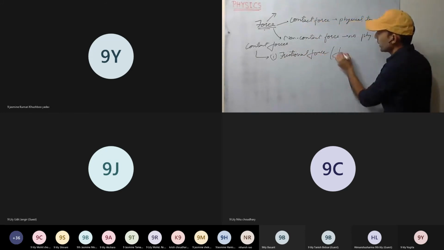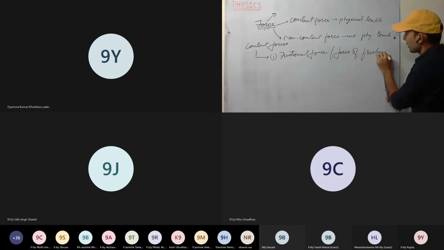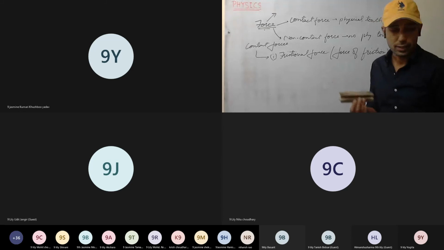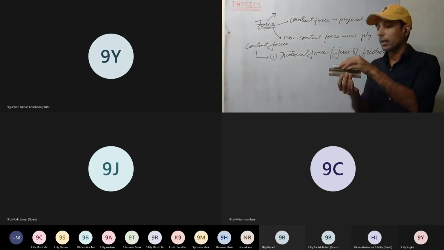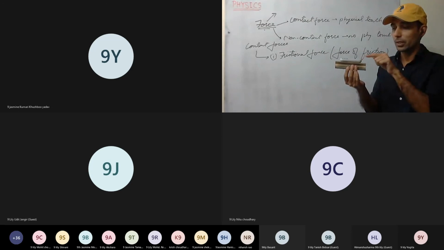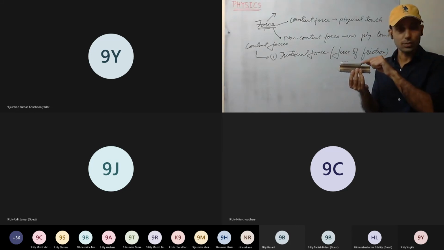Now see here, if I am having this body and another body lying over it, and I apply force on the top body, it will not move till I am increasing the force. I increase the force and it starts to move.